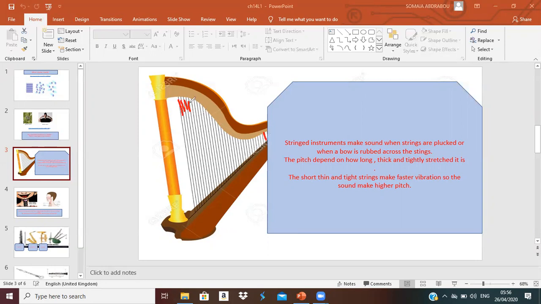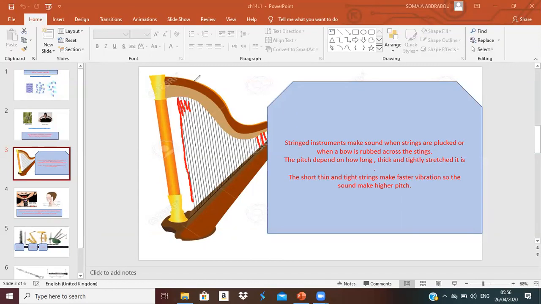Okay, so the tallest one and the thickest one will make low pitch, and the shortest one, which is thin and tighter, will cause high pitch.